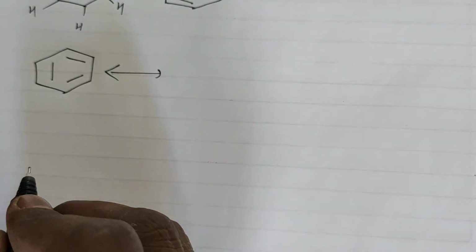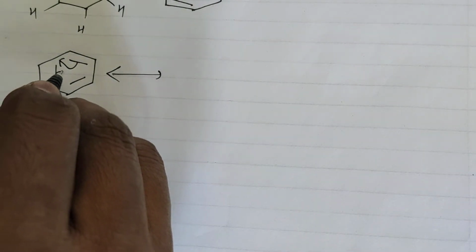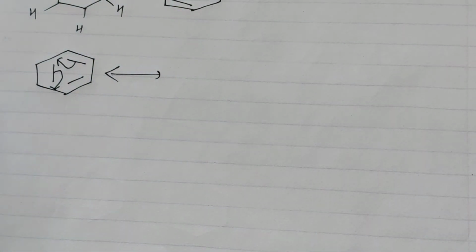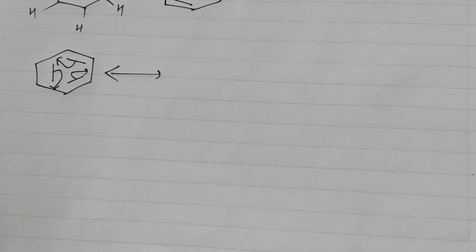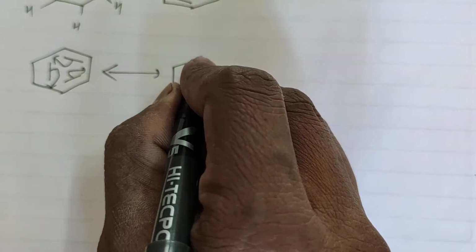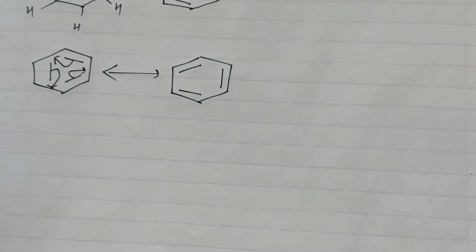So what do we have to do to compensate this? If we move the bond from here to here, and if you want to compensate this, then we have to move this bond from this position to this position. To compensate this also, we have to move the bond from this position to this position. So you will have a structure like this.